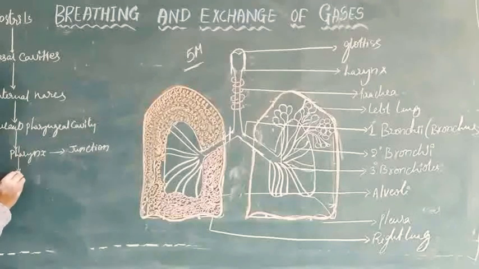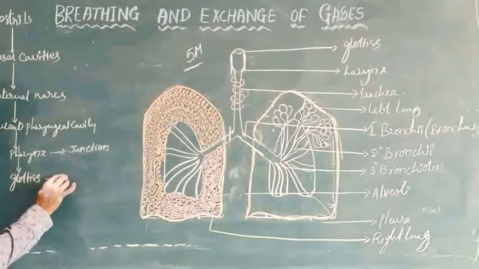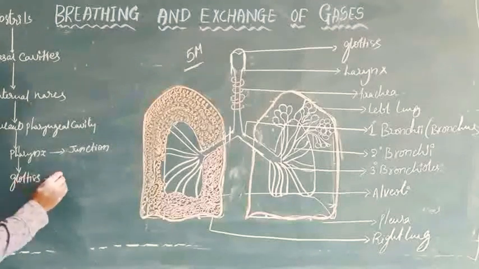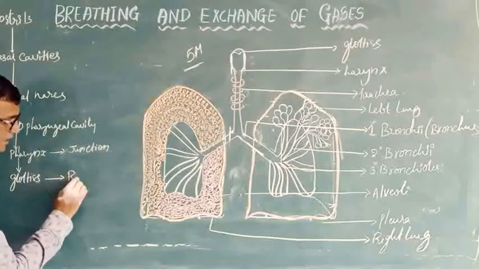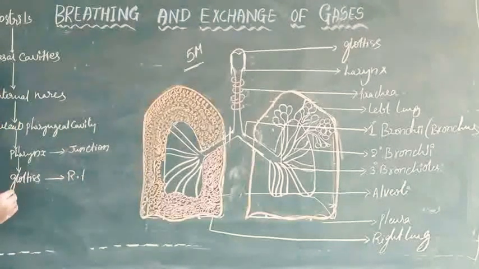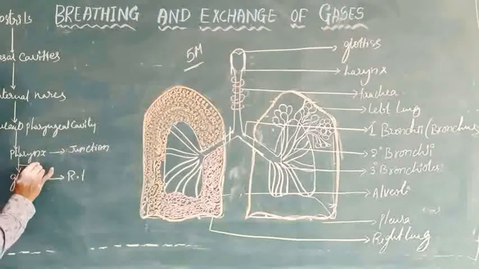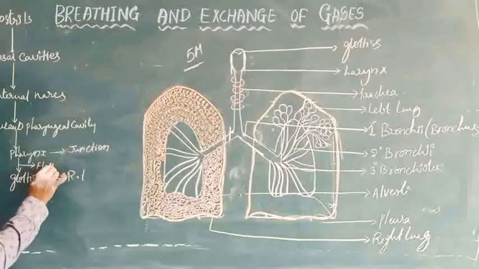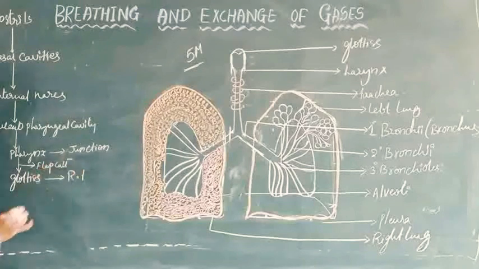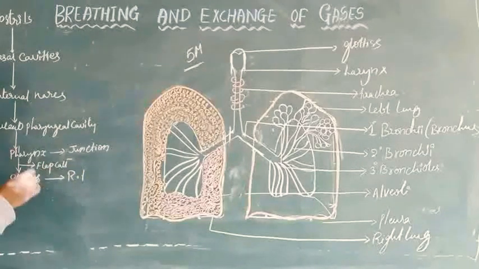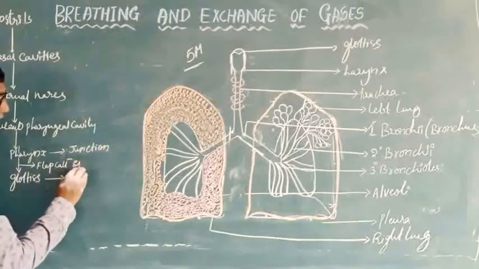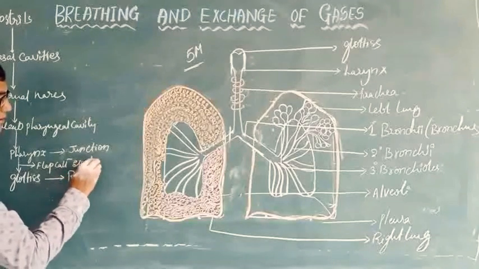The pharynx opens into the glottis. Glottis is an opening of the respiratory tract. The glottis will be covered by a flap called the epiglottis.